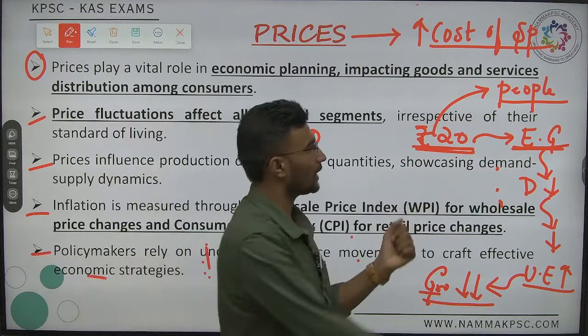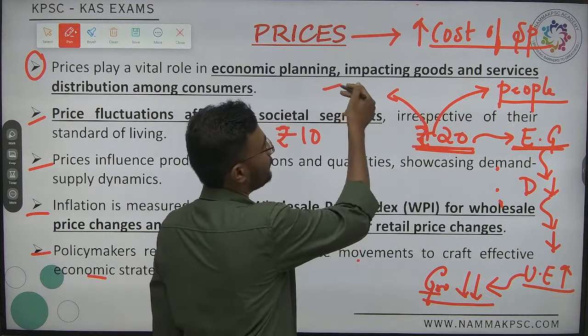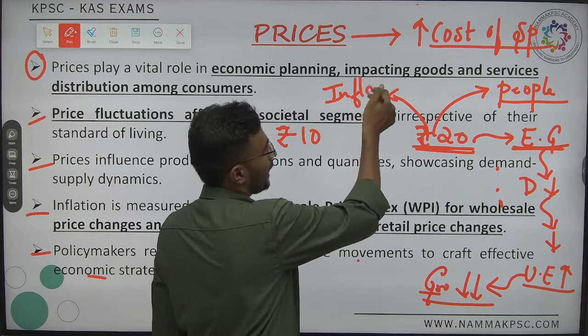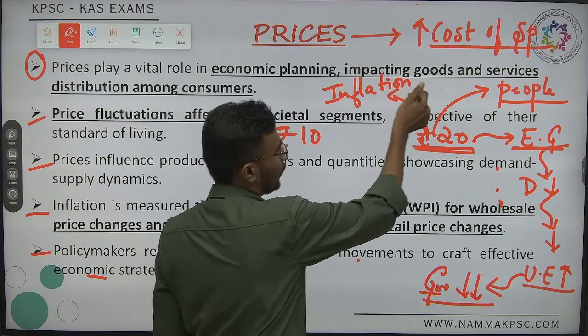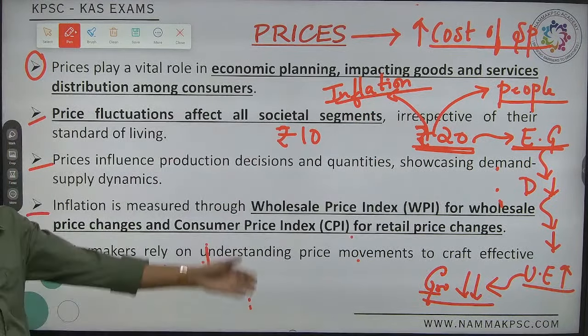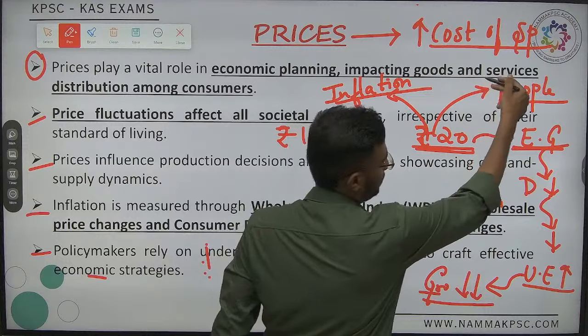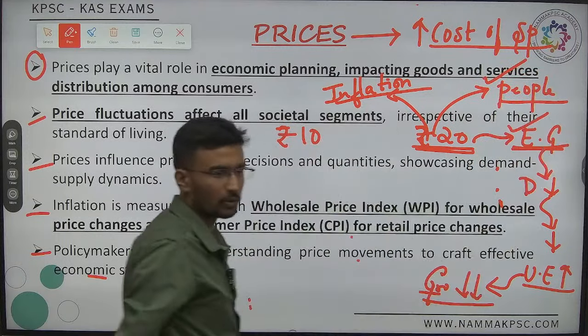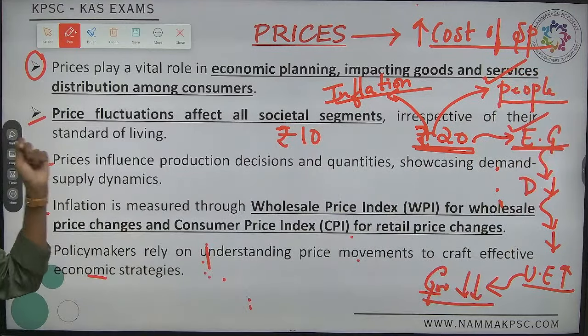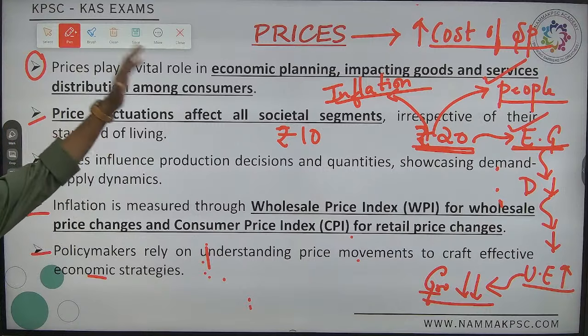Sir, along with this, inflation has come now. Gradual rise in prices, we call it as what? Gradual rise in prices, we call it as inflation. Obviously, inflation has impact on the people or individual and even on the government also. Yes, then this is with respect to this.